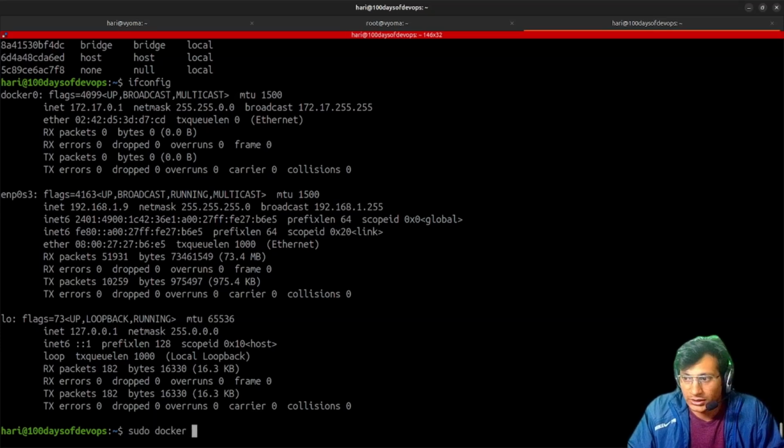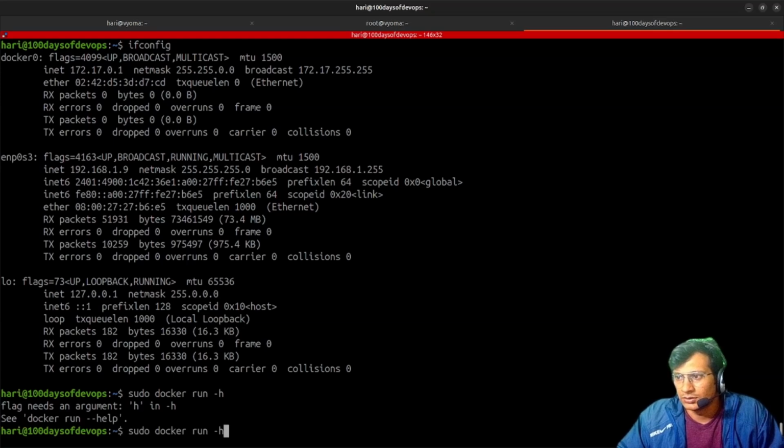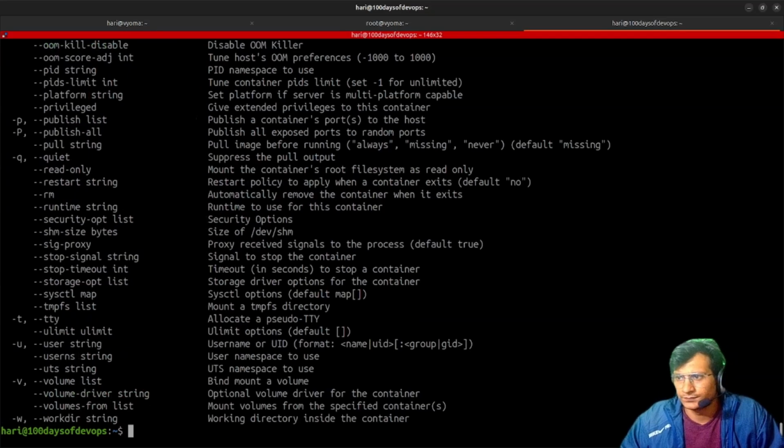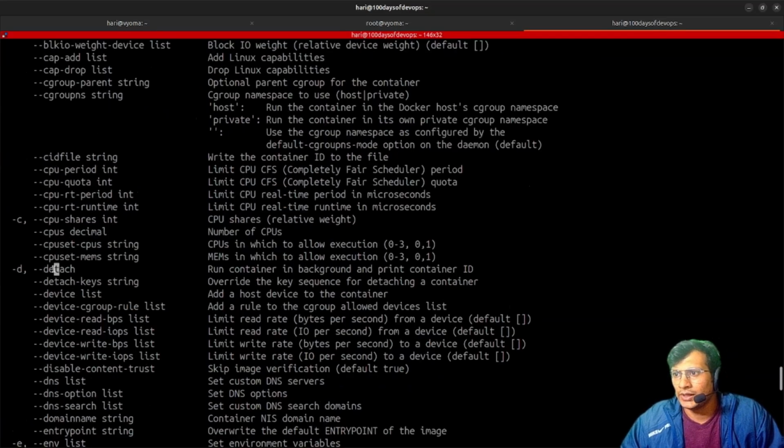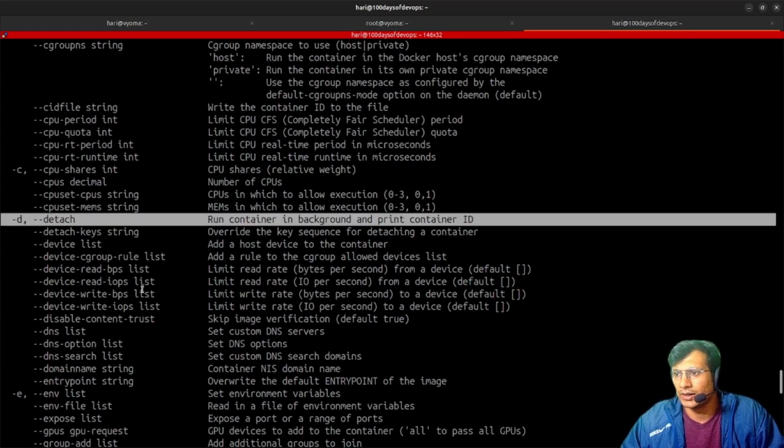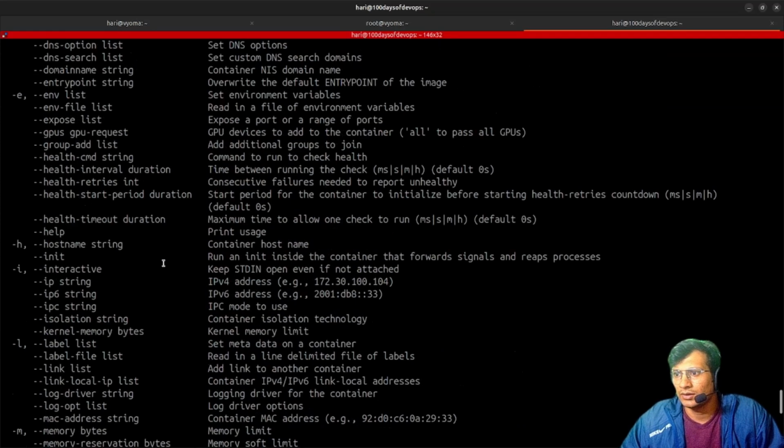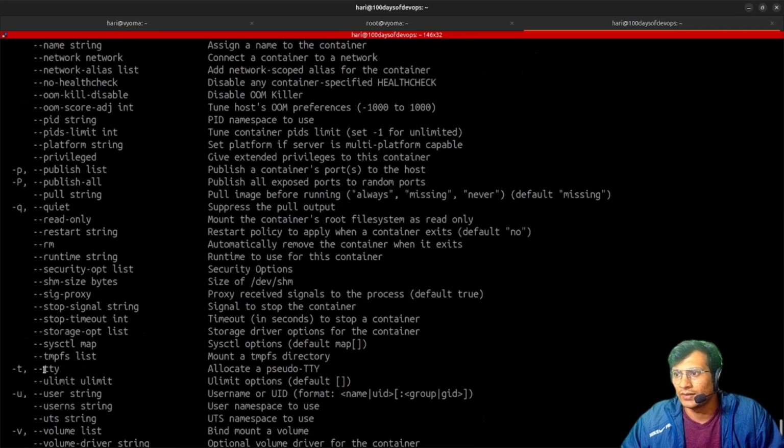So sudo docker run -dit. D means detached mode, I is interactive mode and T is for terminal. We can check with docker run --help. Here you can see -d, detached mode: run container in the background and print the container ID. Then there is -i, interactive mode: keep standard input open. Then there is -t, tty: allocate a pseudo-tty. What is tty? It is like a terminal, a shell, a user interface for that.